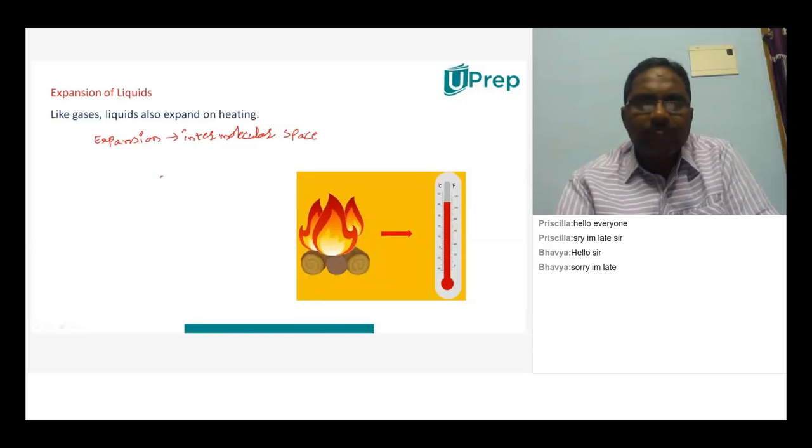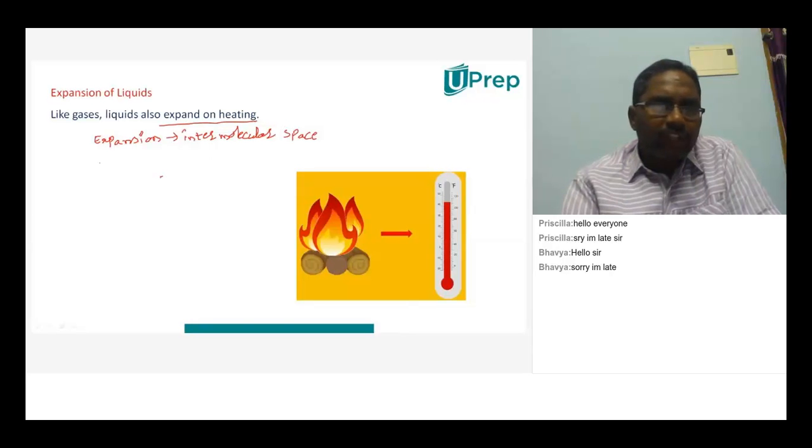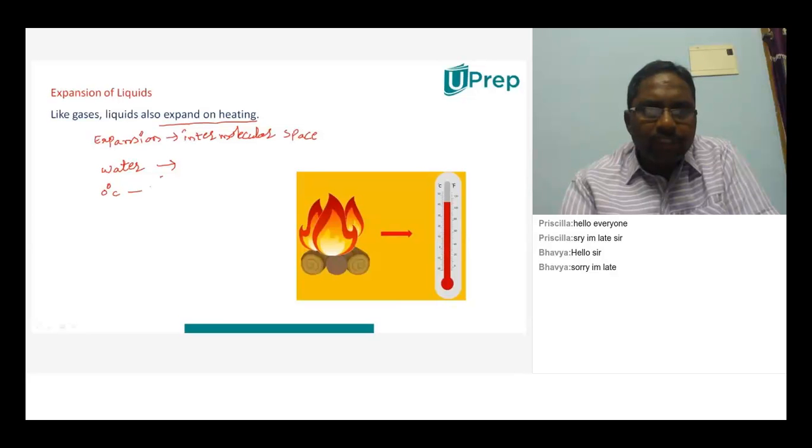Due to that, what happens? All the substances will expand. So liquids also will expand on heating. And here you have to understand one thing. All liquids will expand on heating except water. When you are increasing the temperature of water from 0 degrees Celsius to 4 degrees Celsius, it will contract instead of expansion.